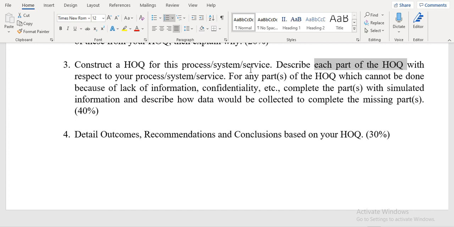Okay, so try to describe different parts of the HOQ and what type of information will be included, and what kind of values you have taken. For example, for taking customer relative values, if you have taken a rating from 1 to 10, you should mention it. I have taken 1 to 10 for giving customer importance, and it's a customer requirement priority value, and based on that, relative values were calculated. In that way you should explain this section.